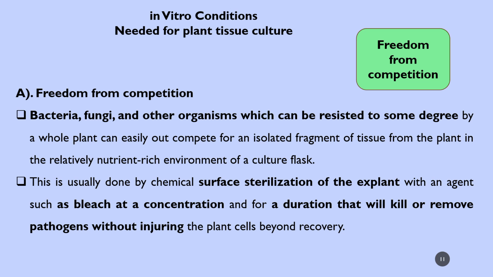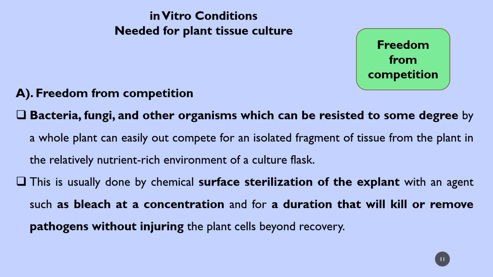So when you are taking an explant, first it is treated with an agent such as bleach at a concentration. The concentration is very important, and for a duration that will kill or remove pathogens without injuring the plant cell beyond recovery.